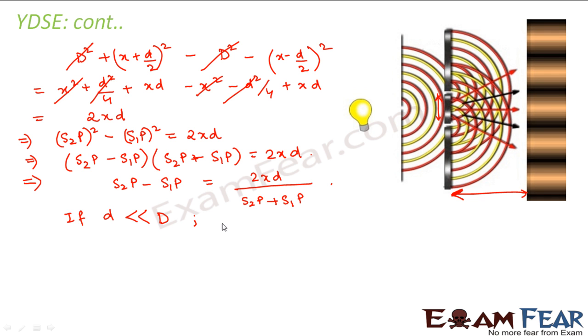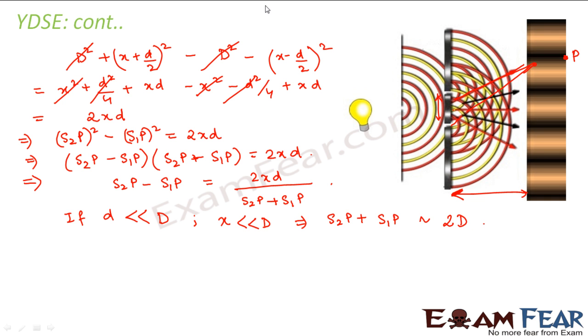We also assume that x, the point P where it is located, is very small compared to capital D. In that case, S2p and S1p are almost equal to D, because if D is very far away, this distance becomes almost equal to D. So we can write S2p plus S1p as 2D.